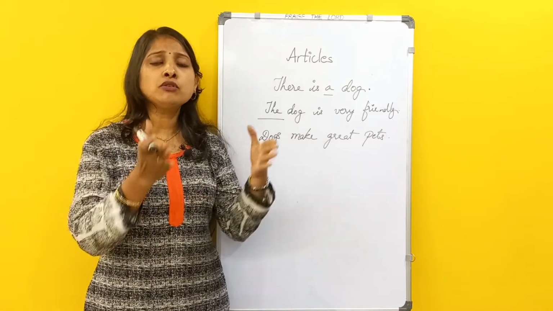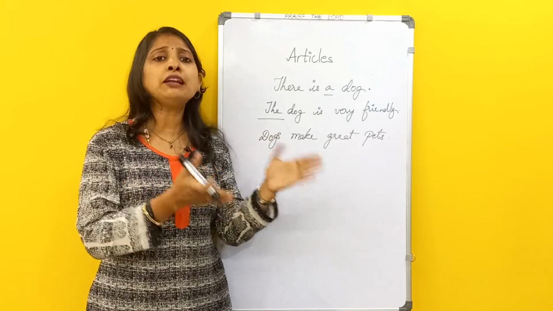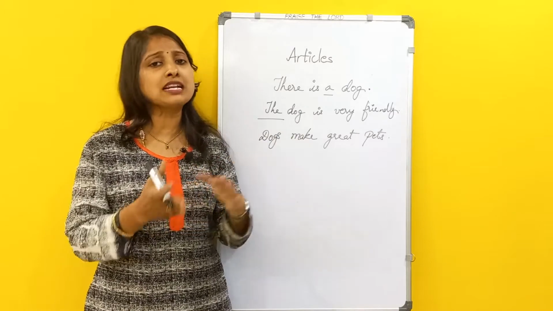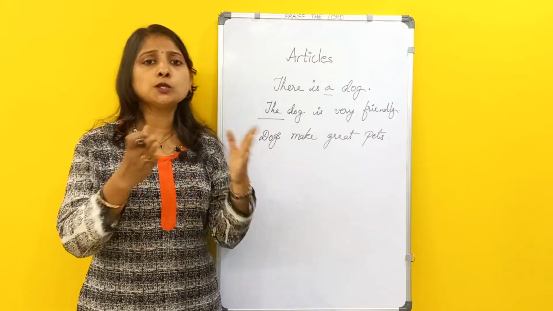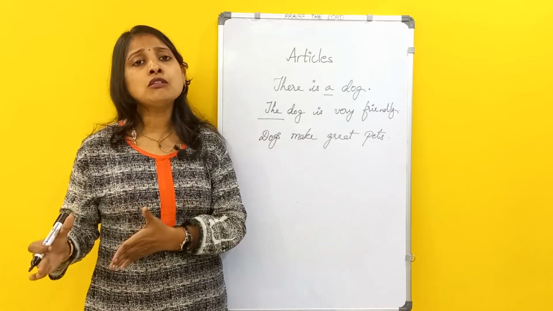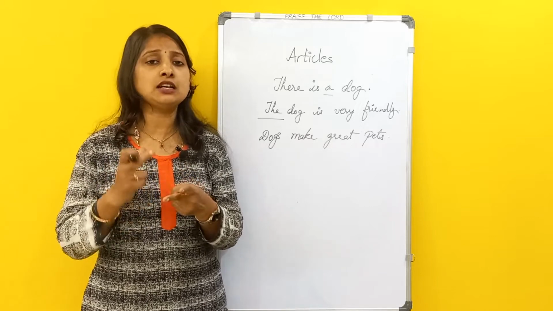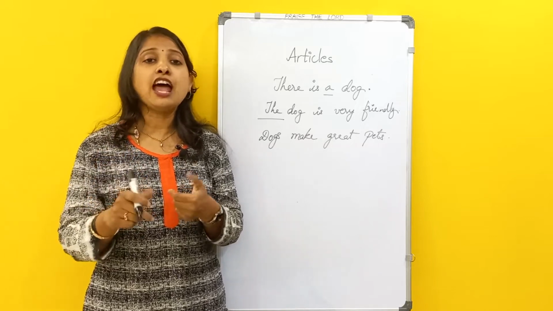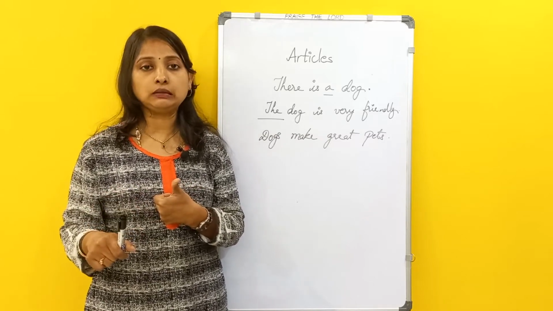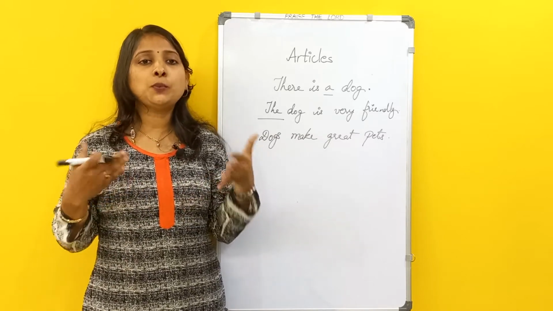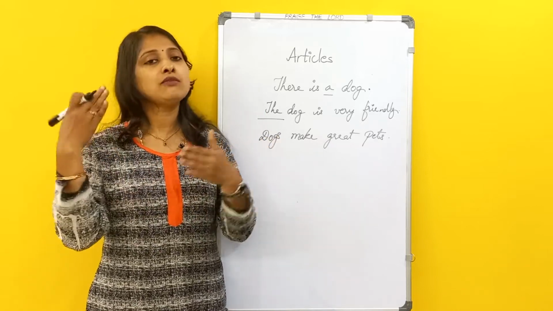And coming to the, you will be using it with countable or uncountable nouns, for both singular and plural. But coming to a and an, only for countable singular nouns you will be using a or an, and for uncountable nouns you won't be using the indefinite article, right? And some more specific conditions or exceptions, where to use, we have just seen.